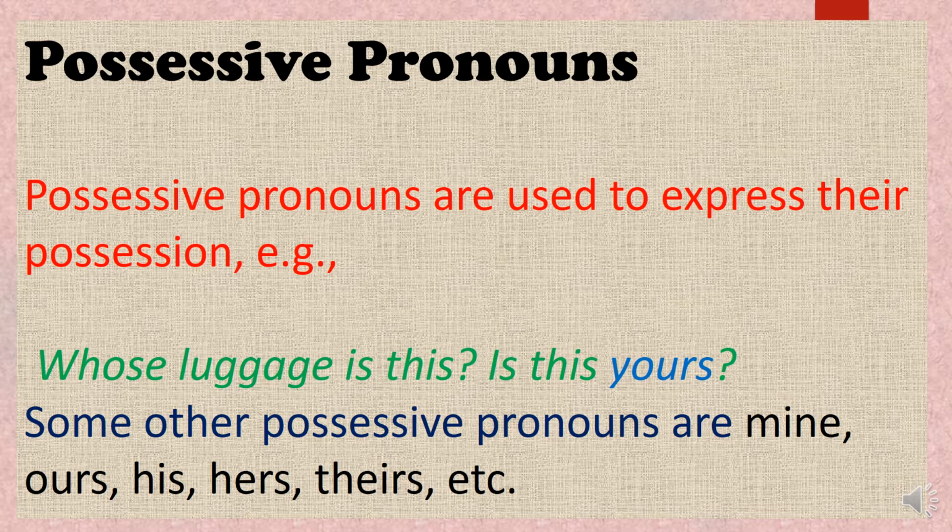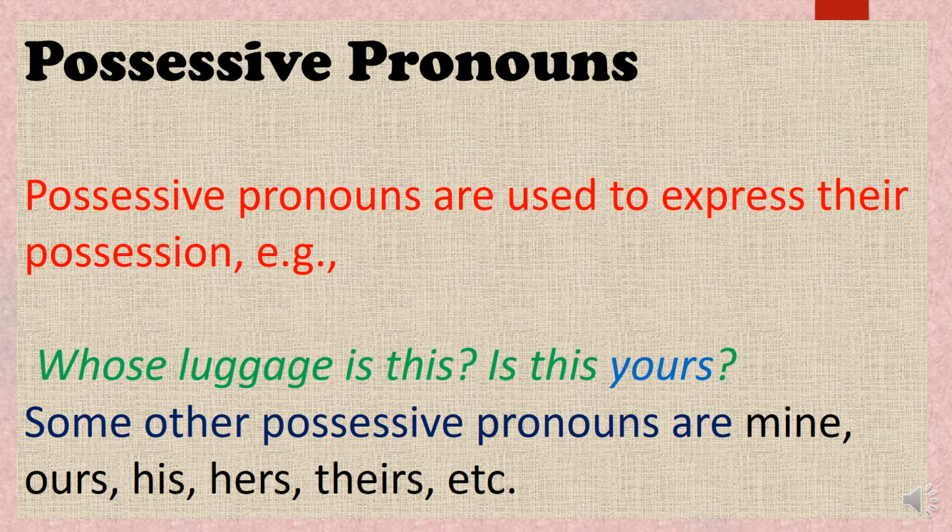Some other possessive pronouns are mine, this book is mine; ours, this home is ours; his, this watch is his; hers, this notebook is hers; theirs, this house is theirs, etc.